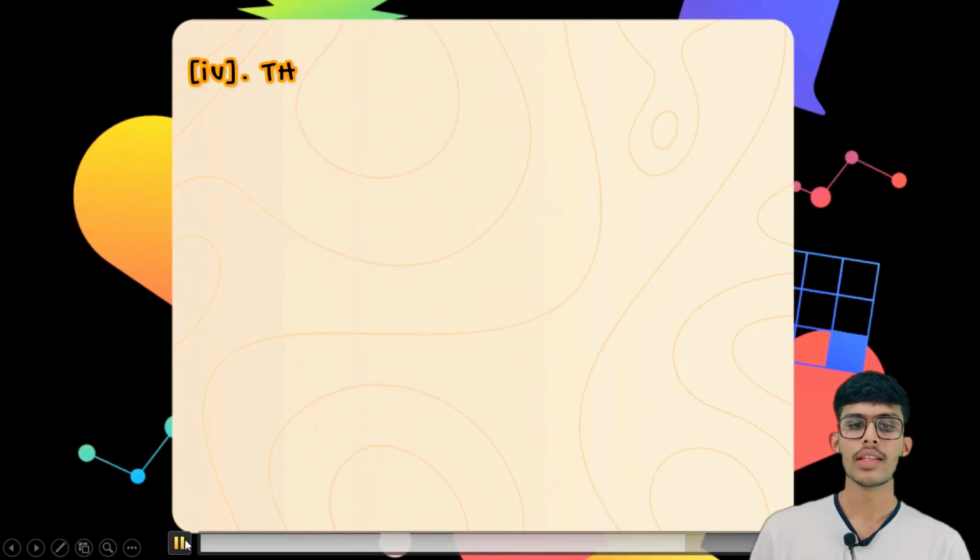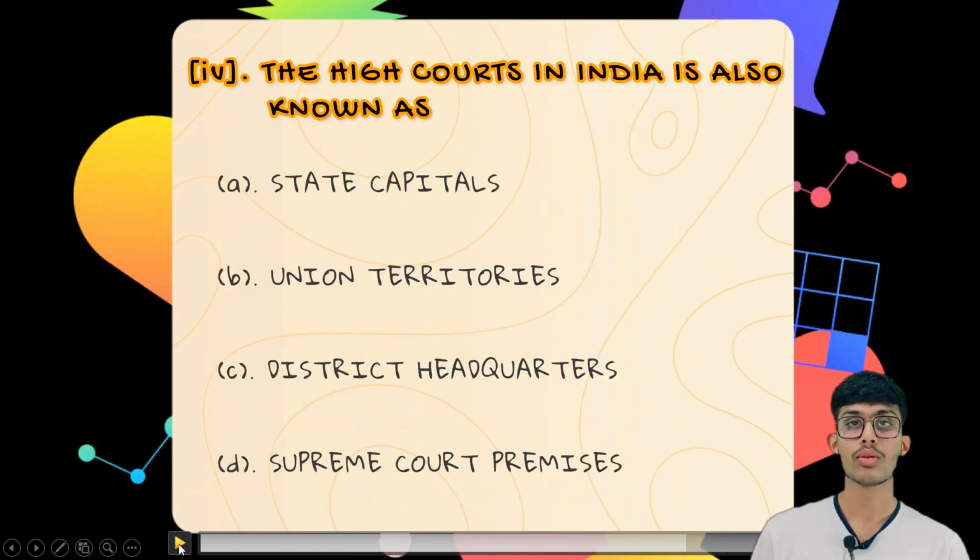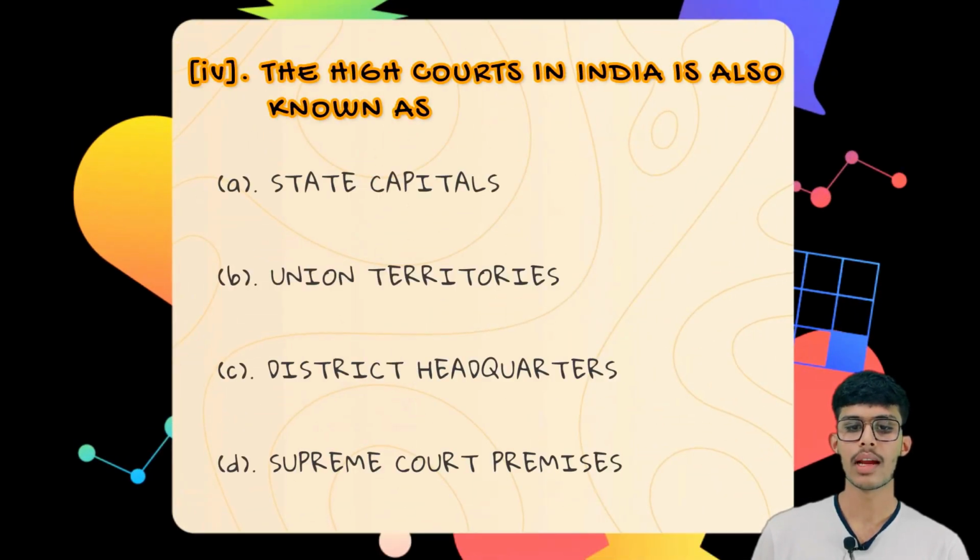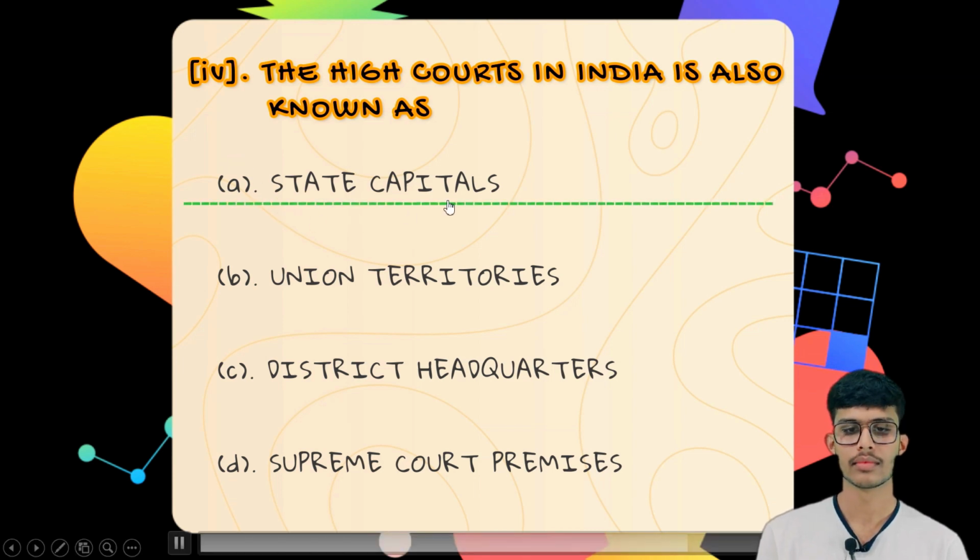The fourth question is, the High Court in India is located at: the first option is state capitals, the second option is union territories, the third option is district headquarters, the fourth option is Supreme Court premises. So the correct answer is state capitals.